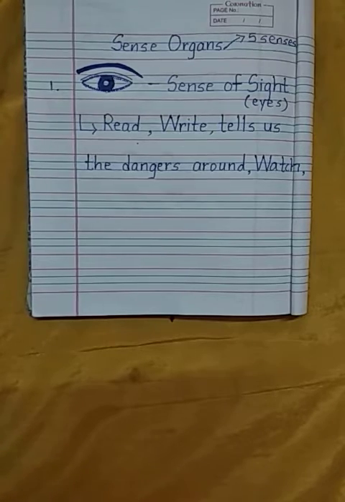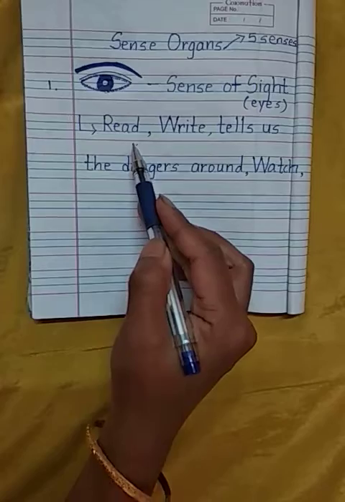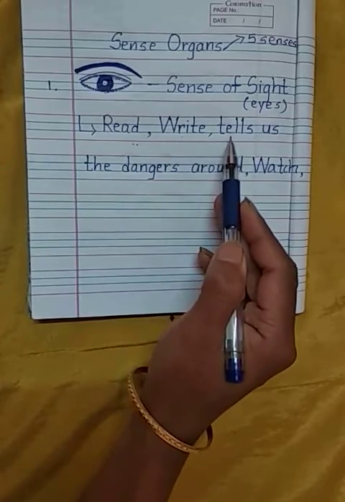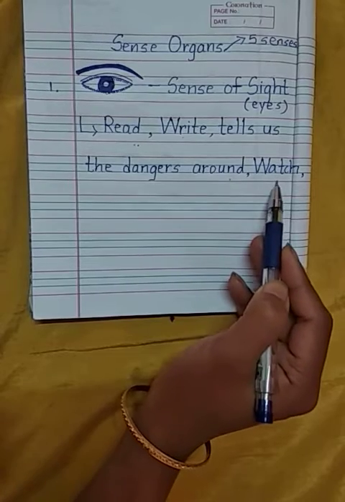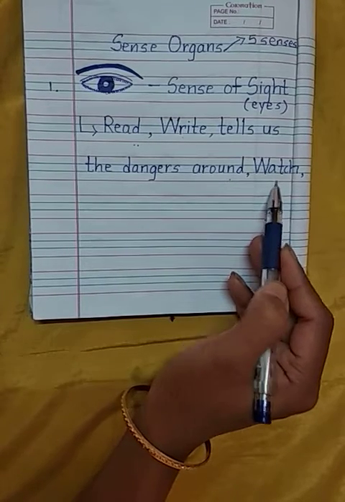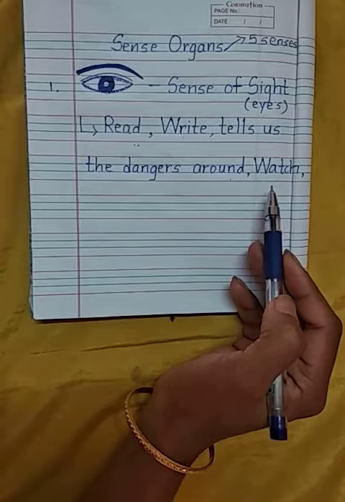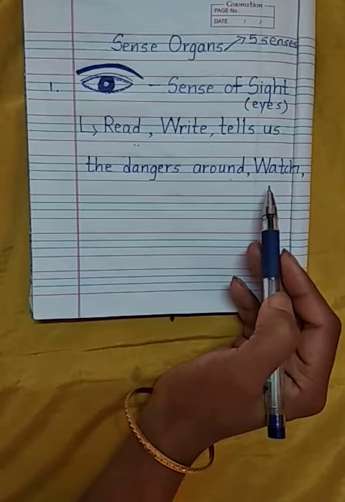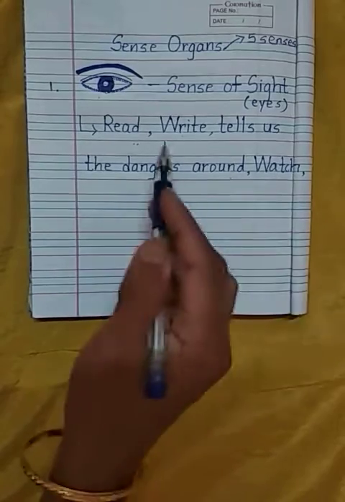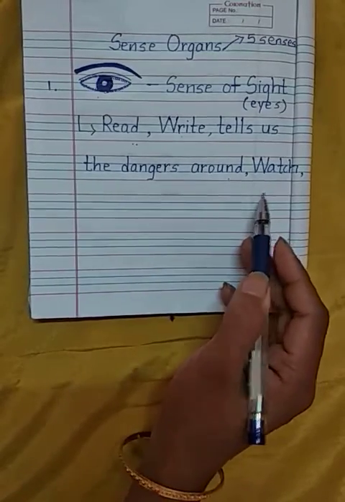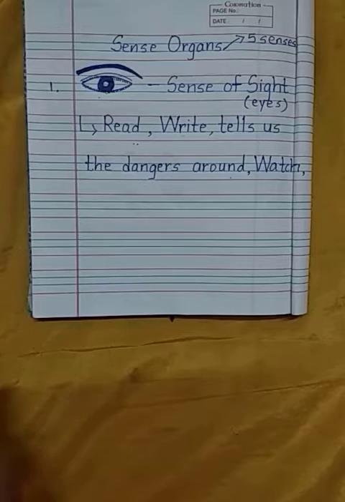Eyes are helping us to read, write, know the dangers around, and watch television. So the sense of sight, that is eyes, helps us in all this. Now we will see the other sense organ in our next video.